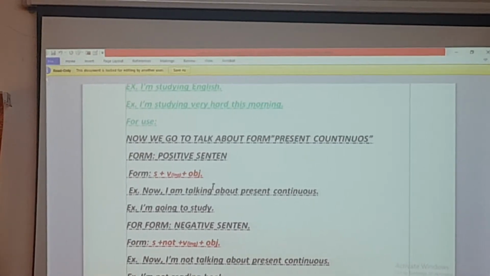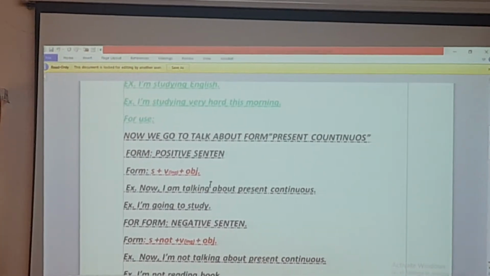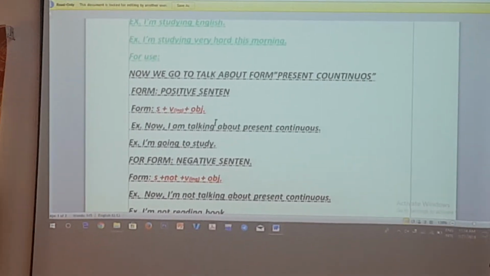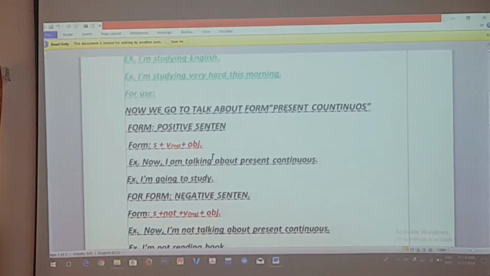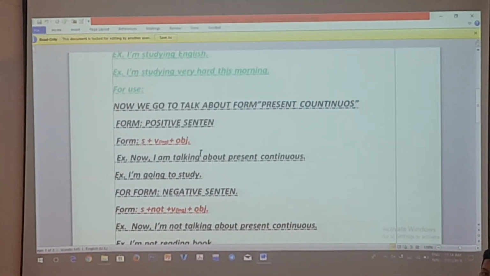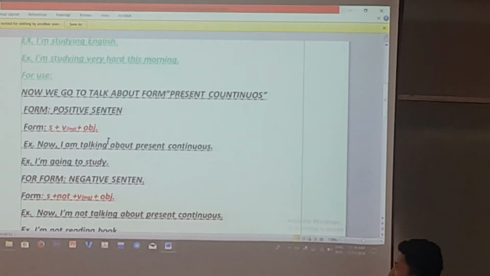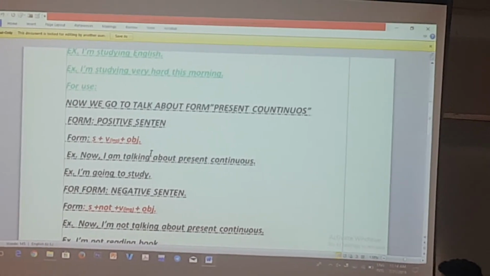Form: subject plus to be, like am, is, are plus verb-ing plus an object, right? Example: now I am talking about present continuous. Is it correct for that example? Yes, very good.